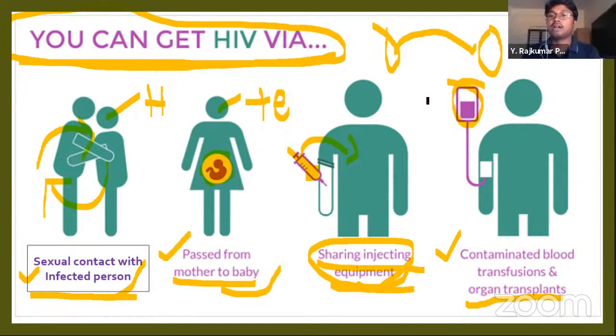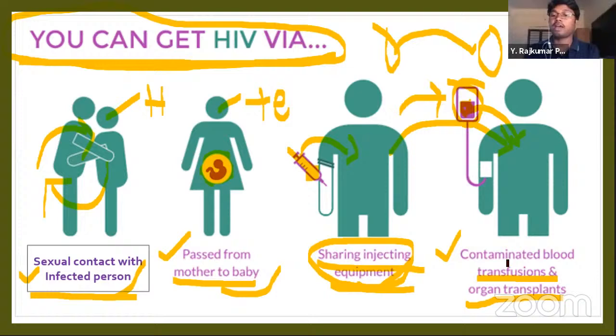Suppose an HIV positive person donates blood. If the same blood is given to another person, this is called blood transfusion. Through blood transfusions also, the virus can spread, but the donor should have been positive. If the donor is positive, then only the receiving person will get the disease. If the donor is a healthy person, then there is no problem of transmission of disease.